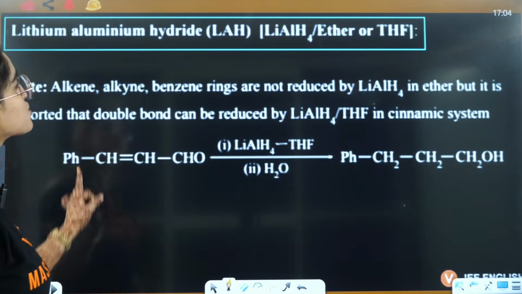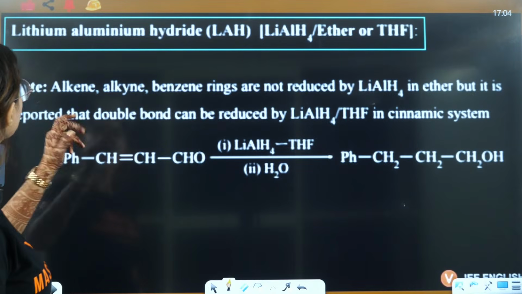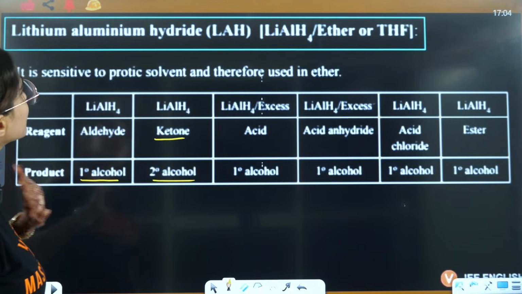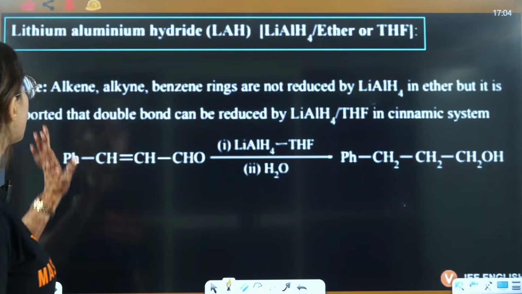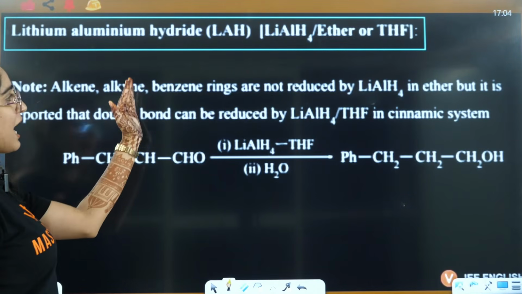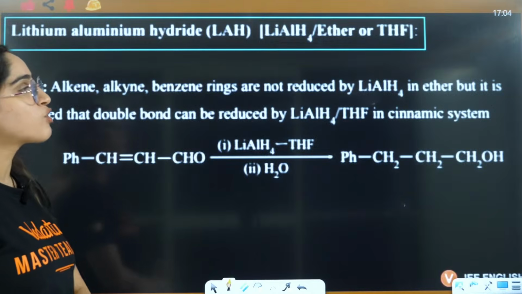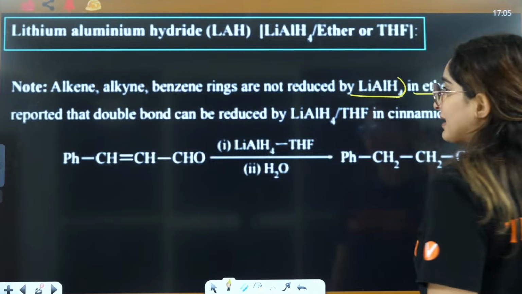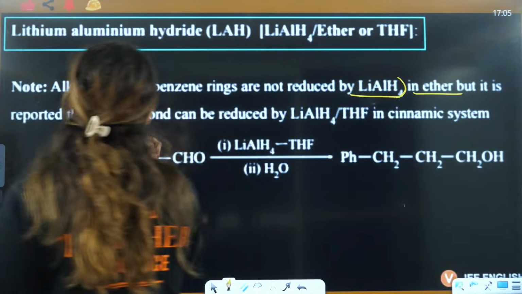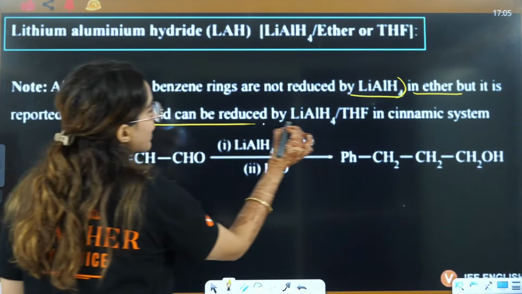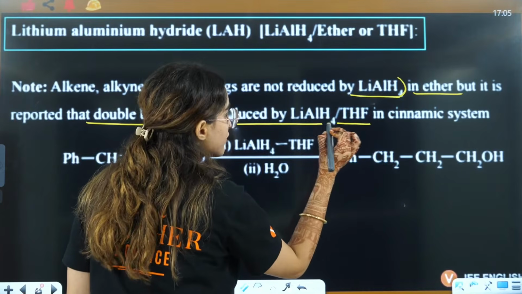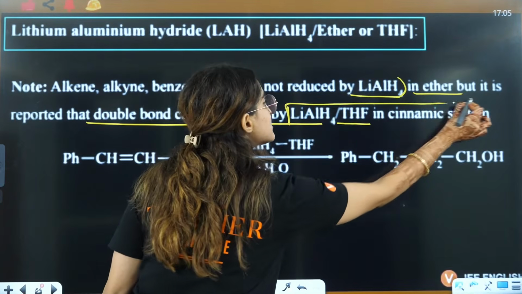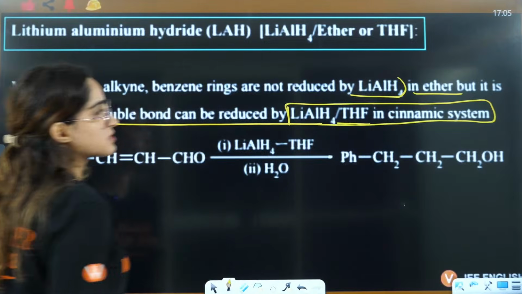But in case of NaBH4, let's talk about that, okay. Till now we are discussing lithium aluminium hydride only, okay. Alkenes and benzene rings are not reduced by LiAlH4 in ether, but it is reported that the double bond can be reduced by LiAlH4 in THF in cinnamic systems.